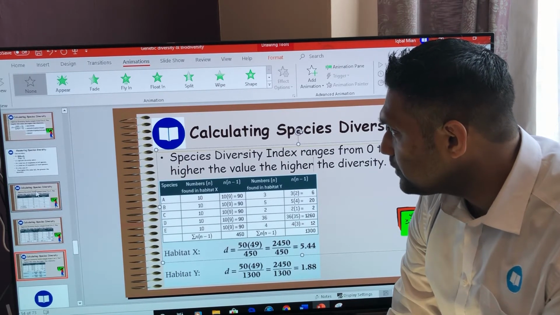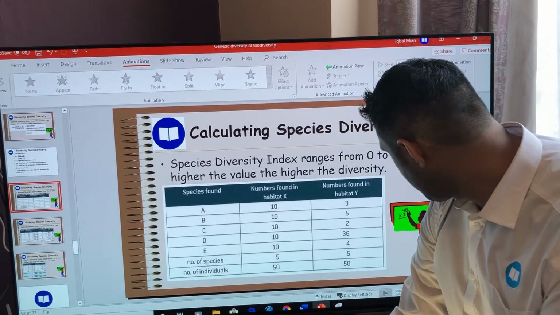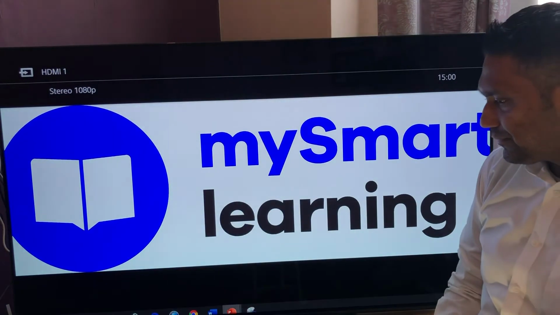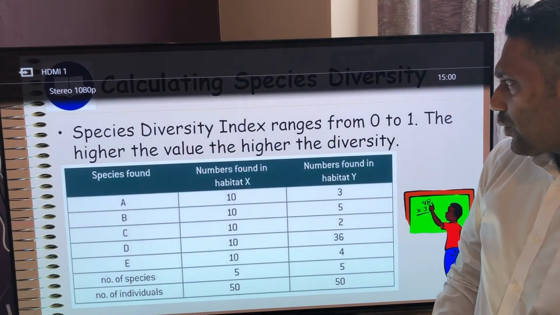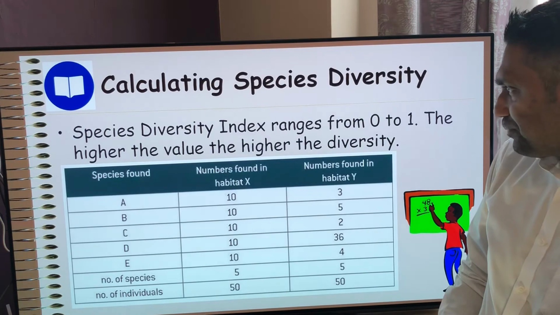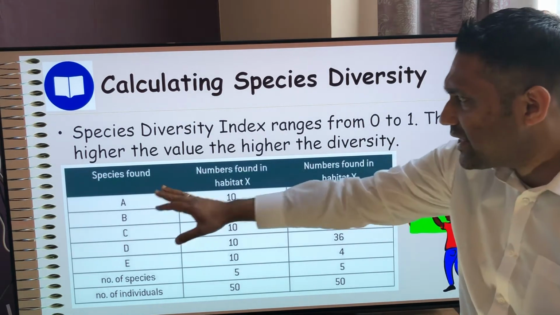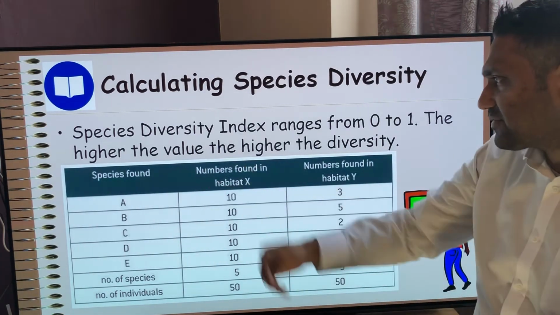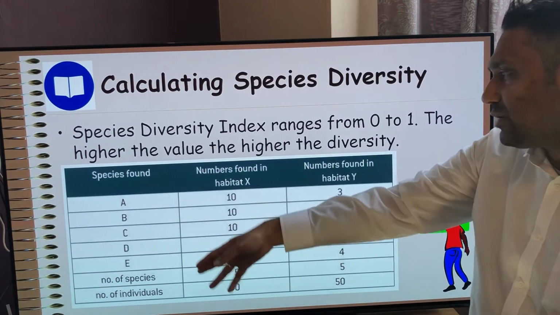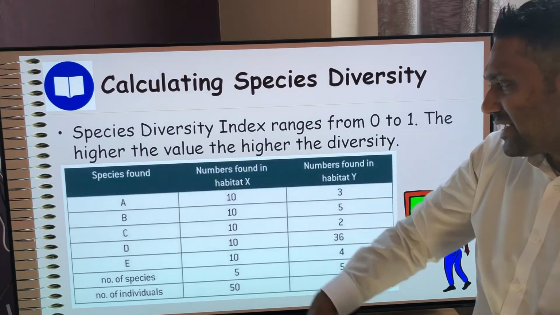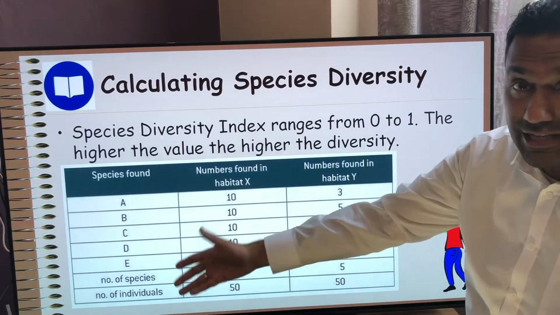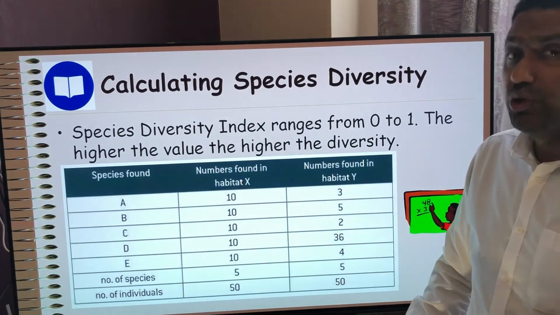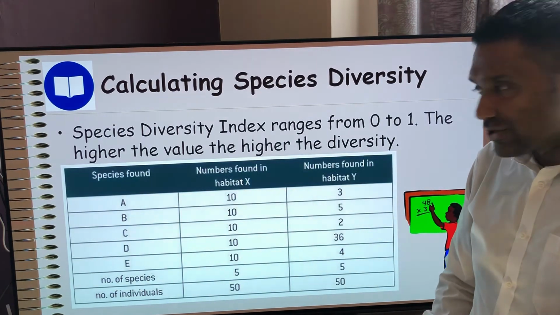Here is a field, and in this field you've got two areas, X and Y. So habitat X and habitat Y. You've got these species, A, B, C, D, E. We can call them anything you want. Let's say some flowers: rose, buttercup, dandelion, daisy, lily, tulips. So you've got all these different flowers.